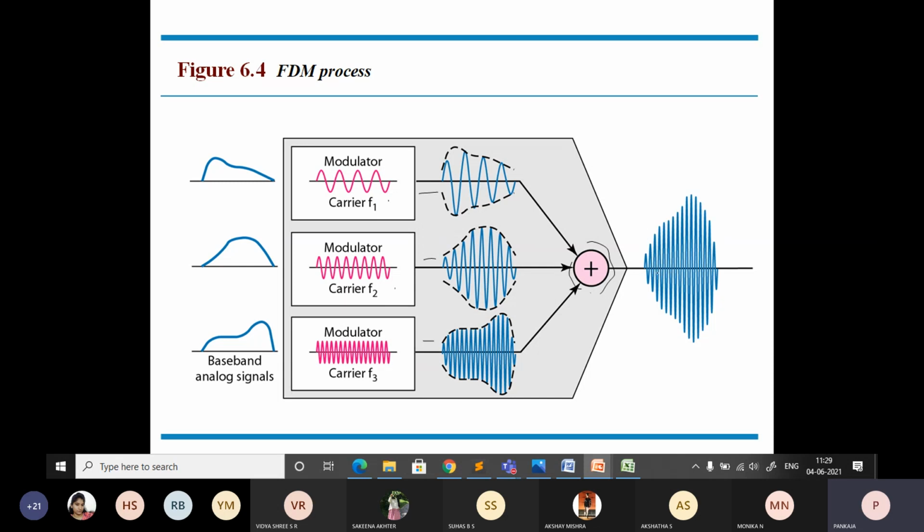Here you can see this blue line is the combined composite signal that is sent out through the media or the link that has enough bandwidth to accommodate this composite signal.